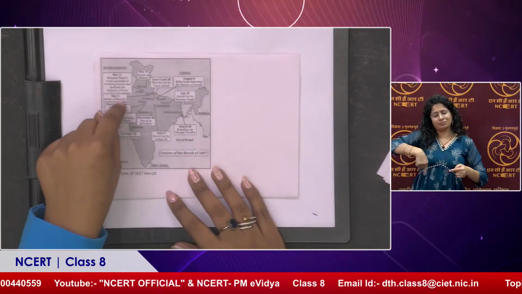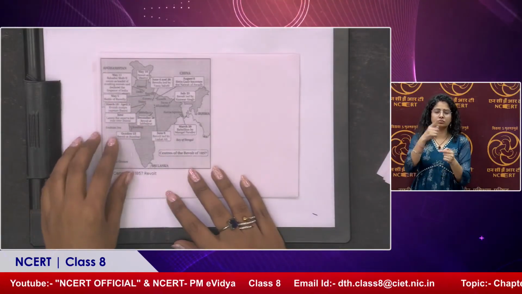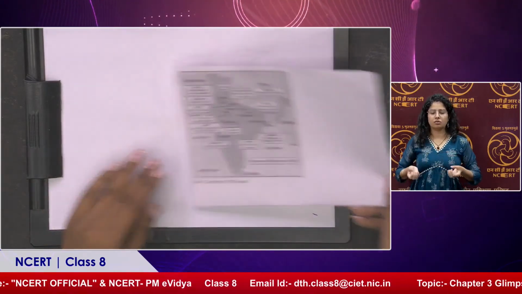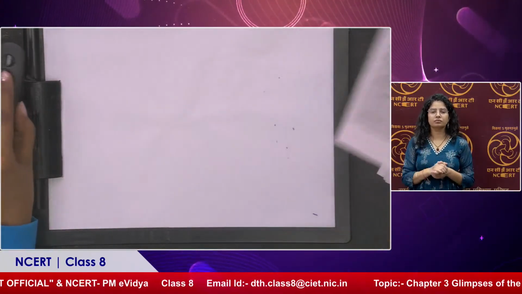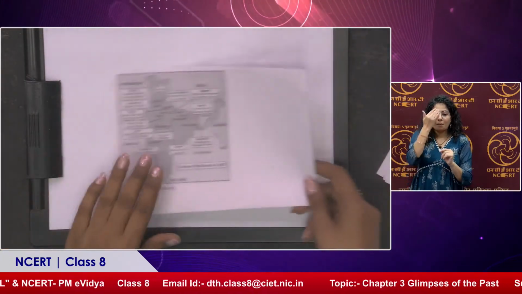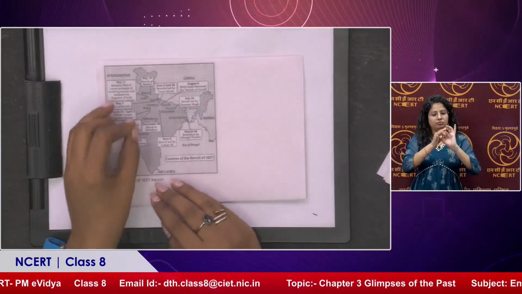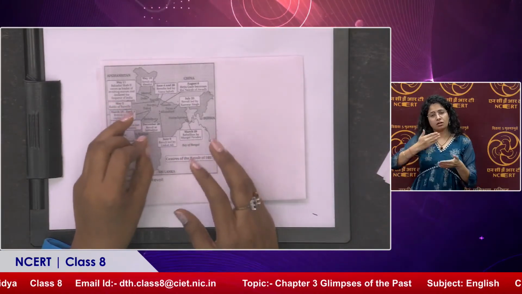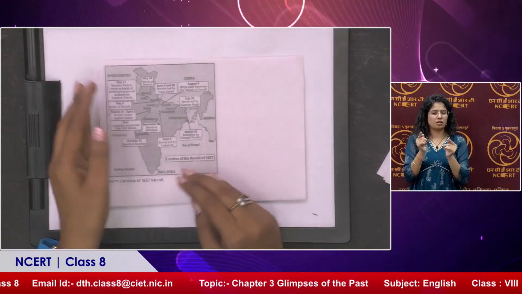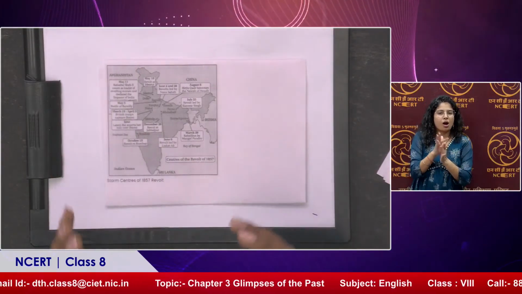Everywhere an arrow is there, the 1857 revolt started. That is the sign where we got to know that India is now united, and everywhere in our country there is revolt. On small places and larger places, people in tens and in hundreds are coming on the roads to revolt against the East India Company.